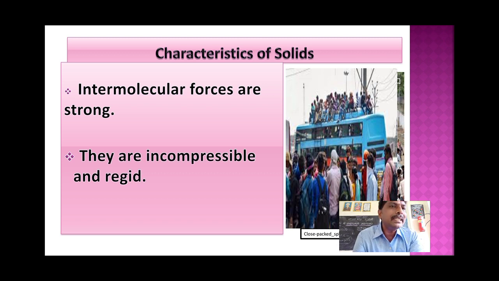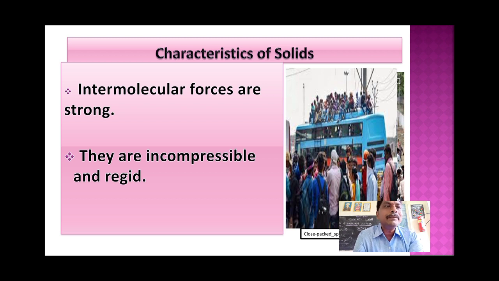Now, you can see the picture. In this picture, it is a crowded bus. In this crowded bus, passengers inside the bus cannot move from one place to another place easily. But they can oscillate there only. Oscillation is possible, but movement is not possible, and further packing also not possible. So, they are incompressible and rigid.